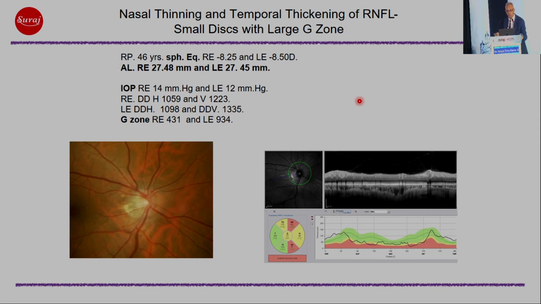There is a gamma zone here, and you'll see that what's happening is that in this area here and in this area here, there is thickness actually of the retinal nerve fiber layer. And that's because when you get a large parapapillary atrophy or gamma zone, you'll find that the angle between the vessels tends to decrease. They tend to come together, and because they come together, it's almost as if they're squeezing the retinal nerve fiber layers together.